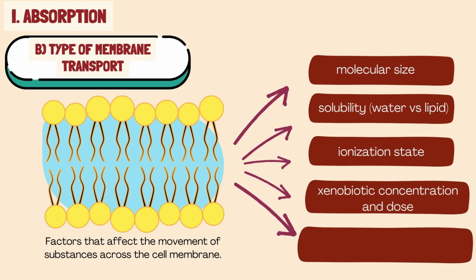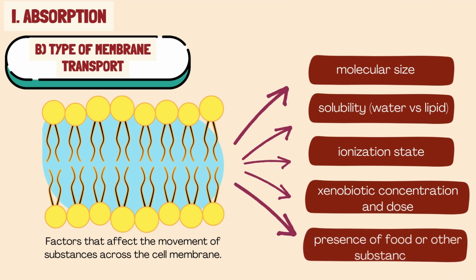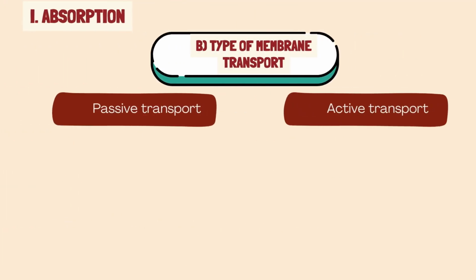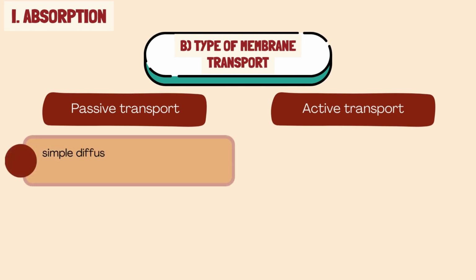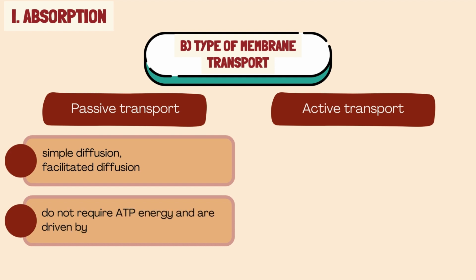However, the presence of food or other substances can interact with the xenobiotic in the gastrointestinal tract, either enhancing or inhibiting absorption. The movement of the chemical across the cell membrane also influences the absorption, using passive transport or active transport. Passive transport, or passive diffusion, includes simple diffusion and facilitated diffusion. They do not require ATP energy and are driven by concentration gradients, such as ethanol.